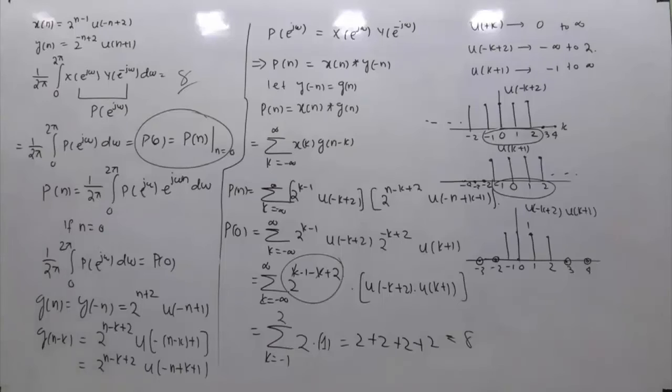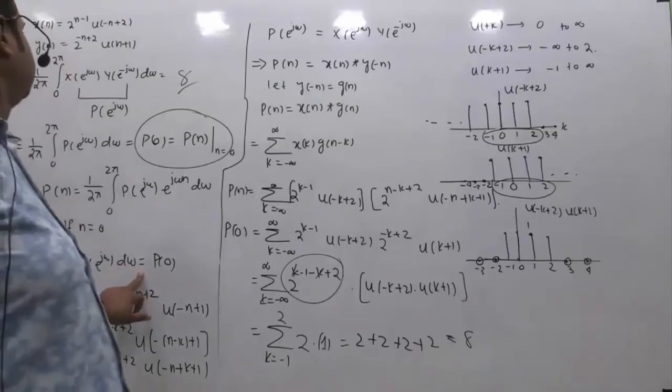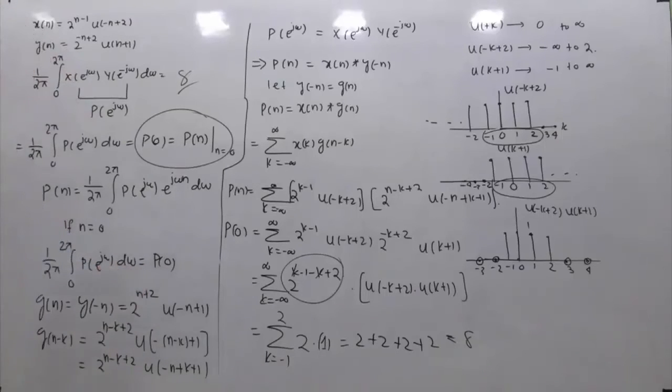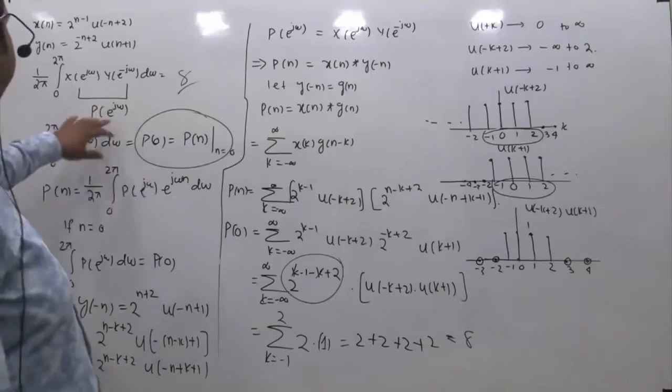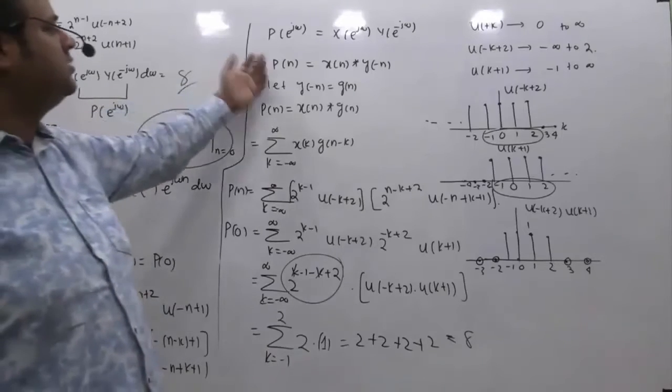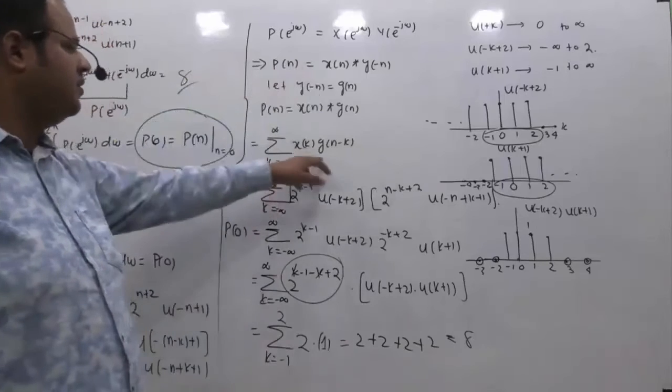So let me summarize once again what I did. This is what they have asked to find. I have assumed this product is P of e raised to power j omega. Then by referring to the standard DTFT, inverse DTFT relations, and comparing this with this one, we have figured out that if I make n equal to 0, this integral will be identical to this integral, right? So this integration which I have to find is equivalent to p of 0. So then I started to find what is p of n. I have taken this as P of e raised to power j omega, then the corresponding time domain function I have written. So this is what p of n we got.